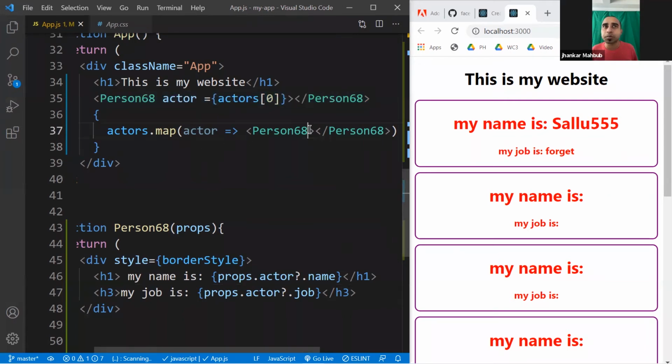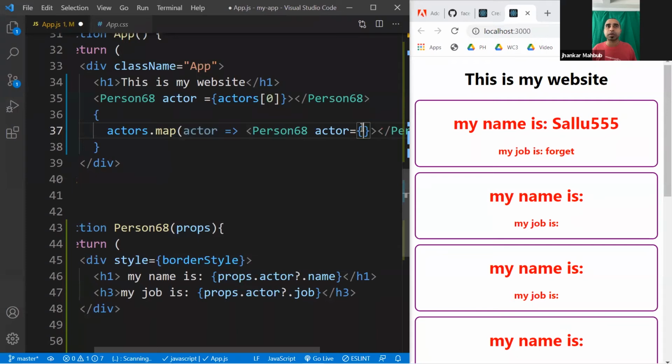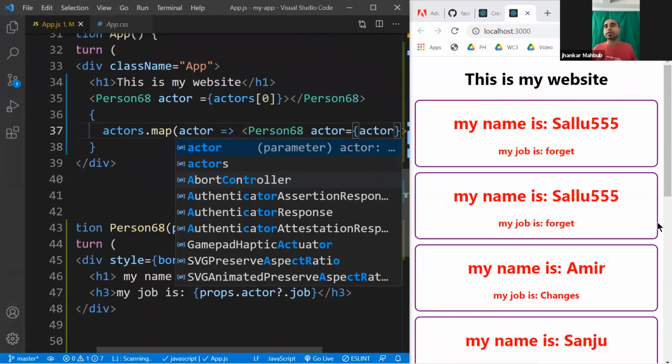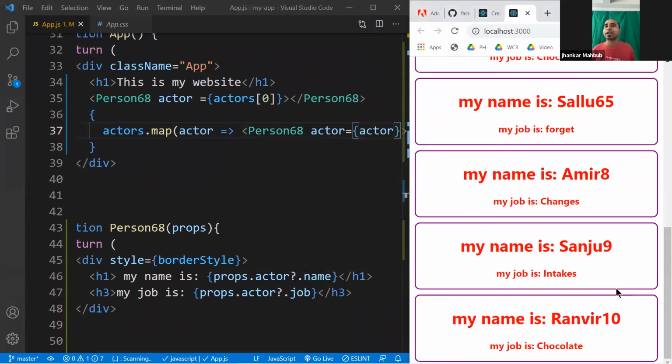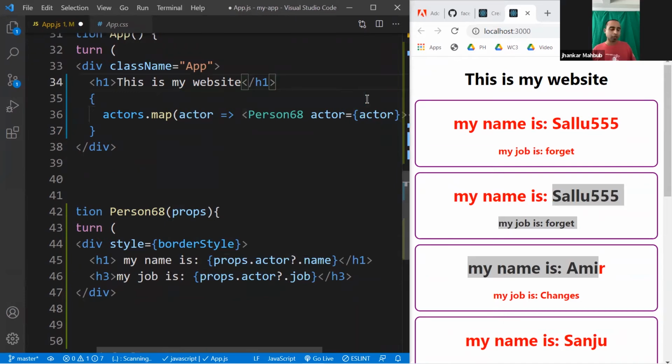So what we need to do is to pass these props. Since this component needs these props to render here, all you can do here is pass actor, and the value of the actor in this case, because this is looping through the actors, and for every item it creates a single actor, that's why you will pass the actor here too. And if you do so, you'll see everything is dynamic right now. So now you can happily get rid of this. So this is the way.